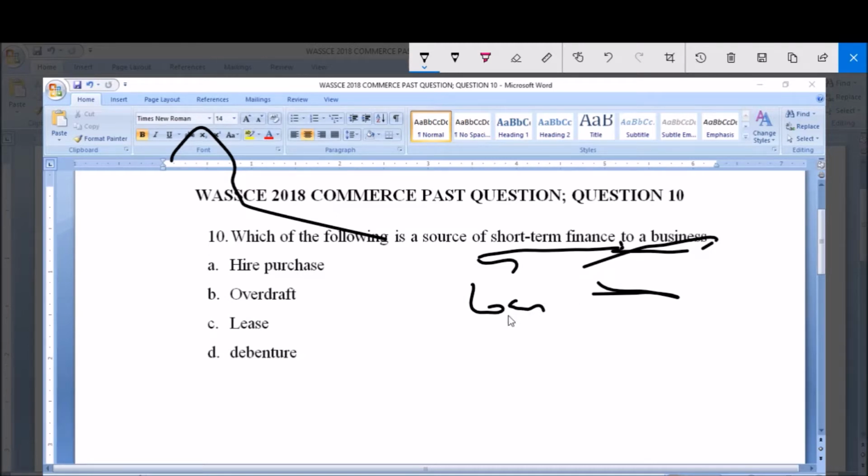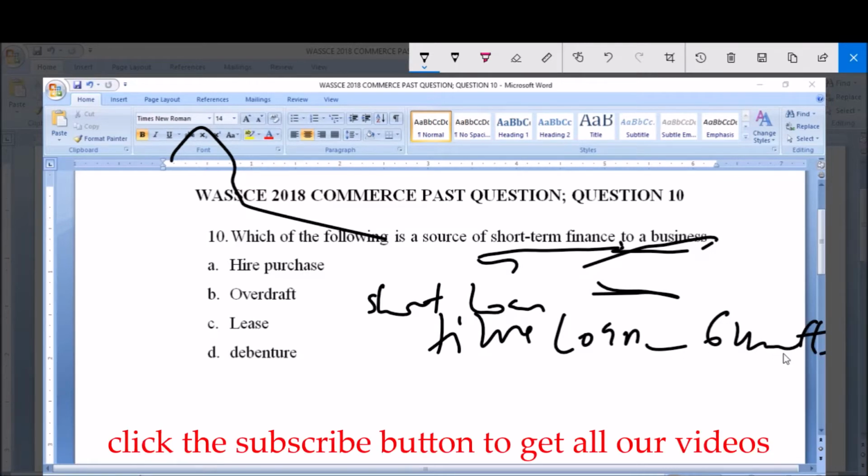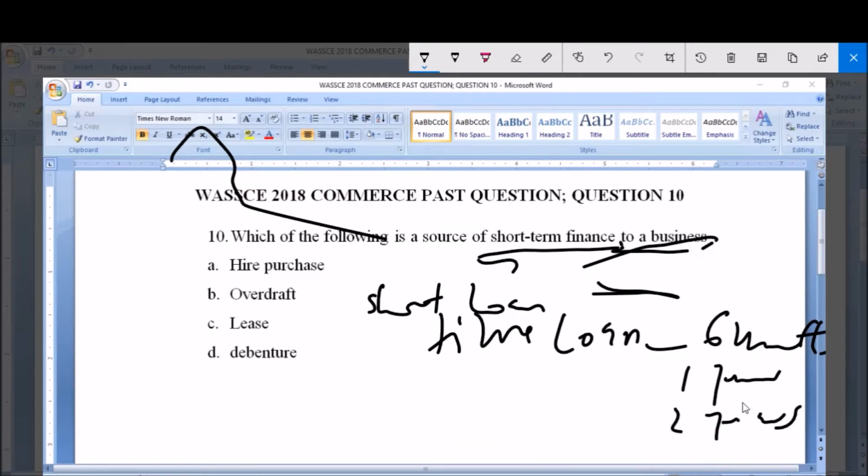When we talk of a short time loan, it could be for 6 months, could be for 1 year, could be for 2 years, and so on and so forth.